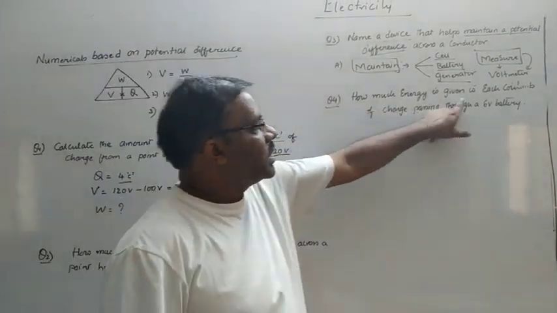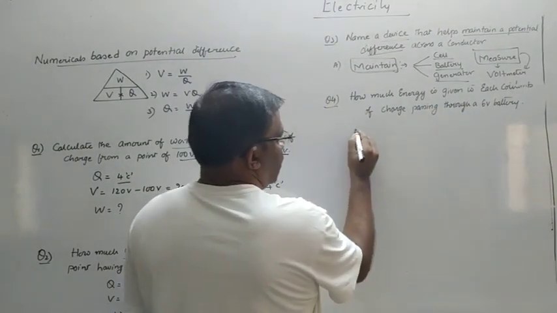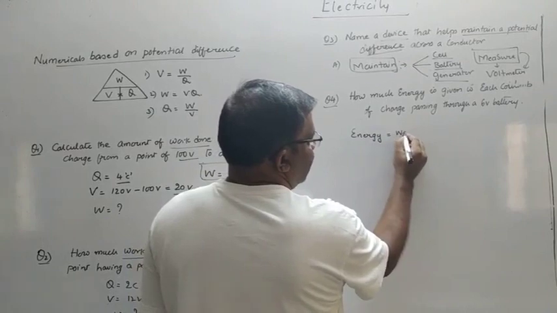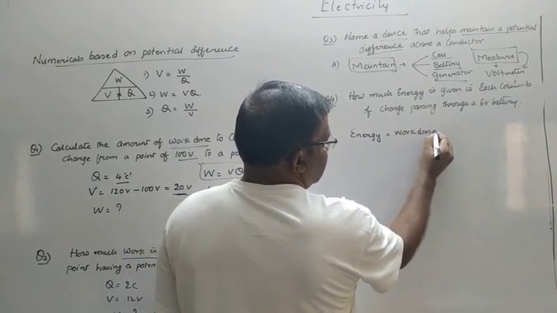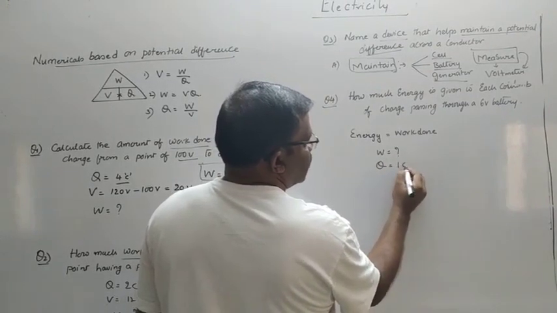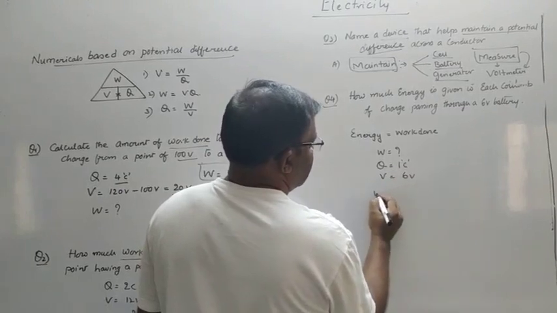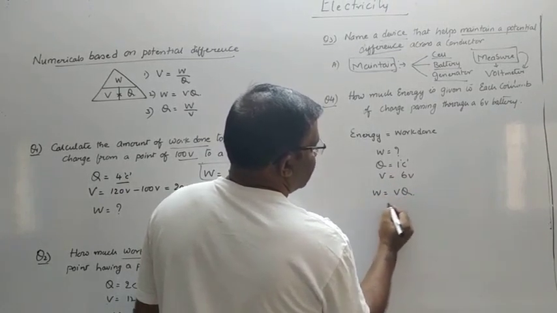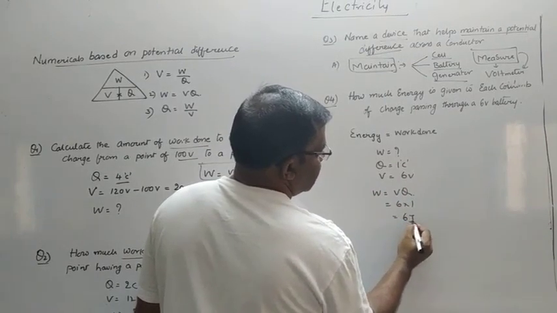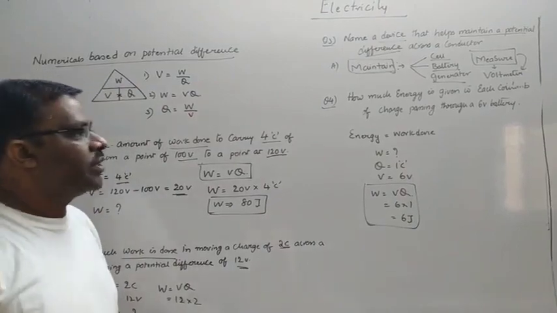Now how much energy is given to each coulomb of charge passing through a 6 volt battery? Here, energy is given to each coulomb of charge. So we can consider energy is equal to work done. So we are asked to find out the work done on each coulomb of charge. So charge is given as 1 coulomb, potential difference is given as 6 volts. So W is equal to VQ, which is 6 into 1, 6 joules. So in this way, we can solve numericals based on potential difference.